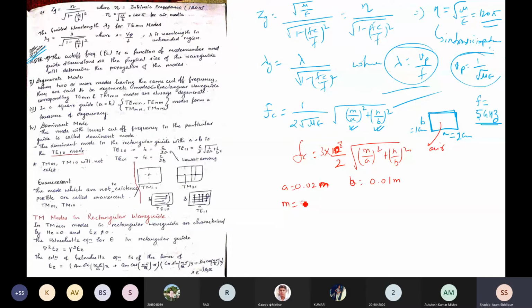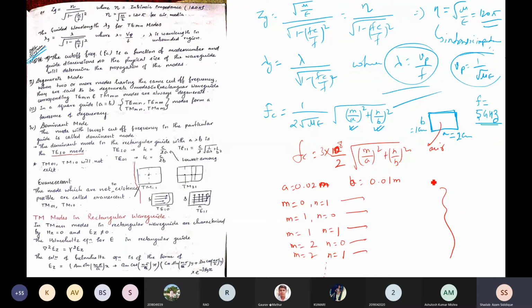So we will substitute m is equal to 0, n is equal to 1, and then m is equal to 1 and n is equal to 0. Then we will find m is equal to 1, n is equal to 1. We got 0, 0, we cannot take simultaneously. Then we will take m is equal to 2, n is equal to 0. Again, m equal to 2, n equal to 1. Similarly, we can go through this. We will take m is equal to 0, 1, 2, and n is equal to 2. So for these we will try to find out the different cutoff frequencies.